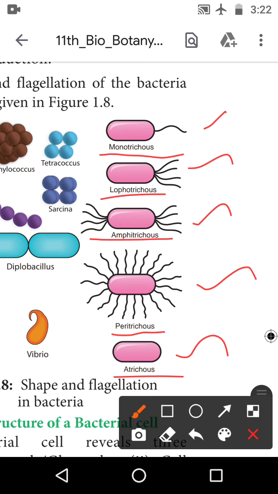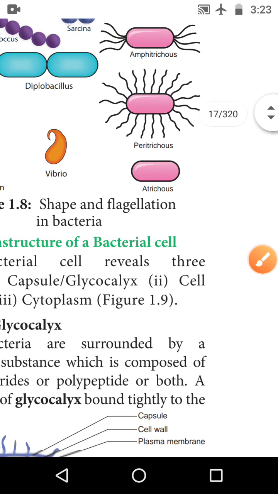So what are the flagellum arrangements of the bacteria? Yeah, correct. Monotrichus, lophotrichus, amphitrichus, peritrichus and atrichus. This is the arrangement of the flagella. Okay, we will see the next one.